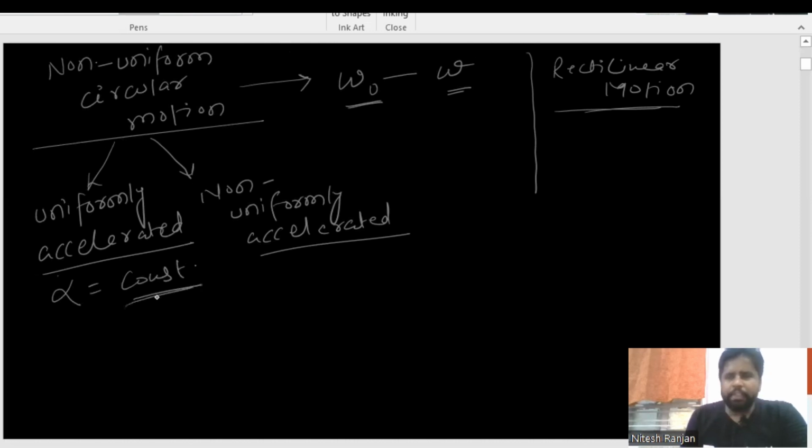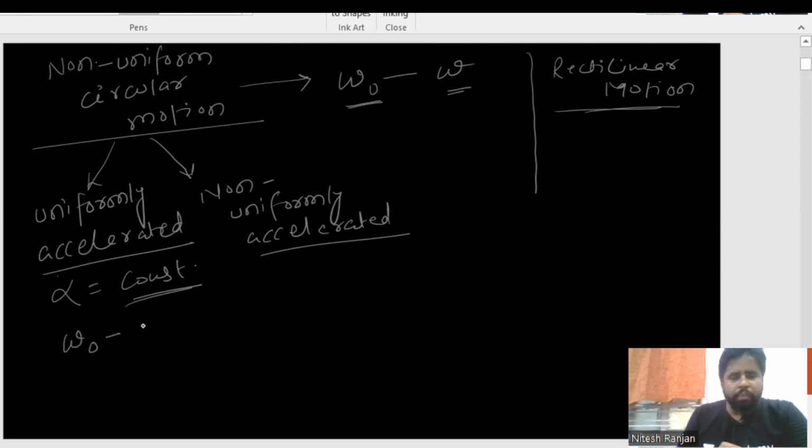And if alpha is constant, I can apply the equations of kinematics, which we know from rectilinear motion. The analog of all those equations I will be applying here in circular motion.